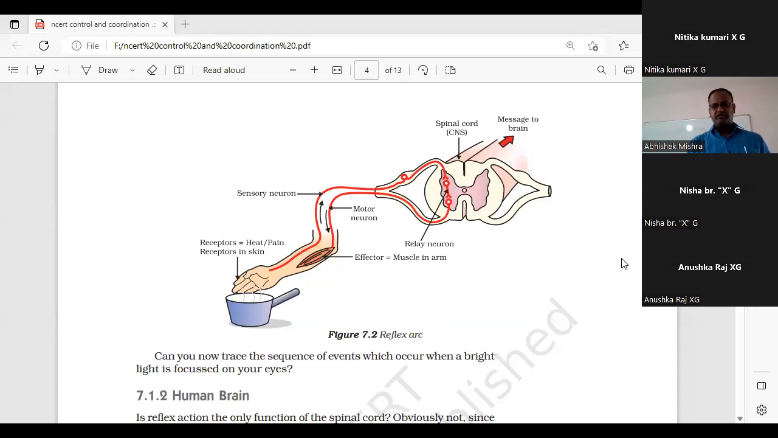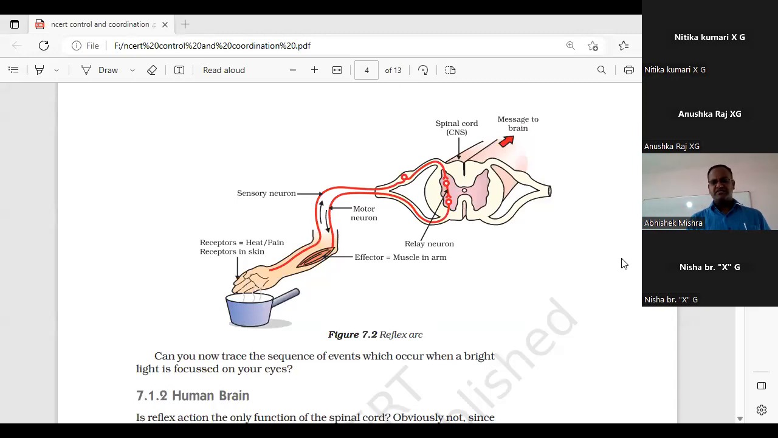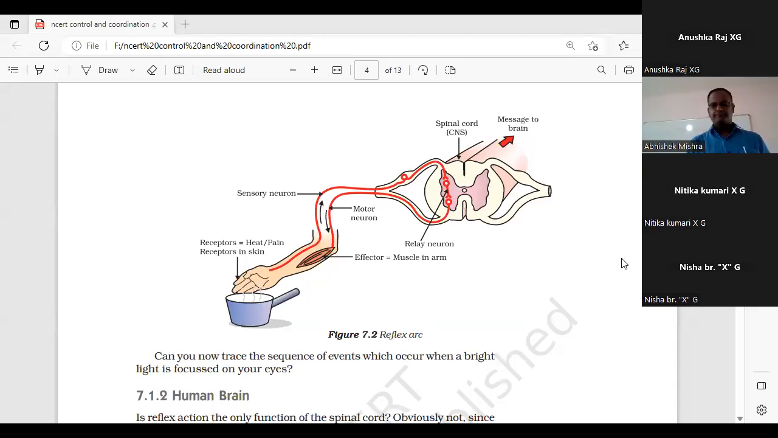Next question to Anushka. Anushka, what is a reflex arc? What is reflex arc, Anushka? Reflex arc. Yes, Anushka, I've unmuted you.